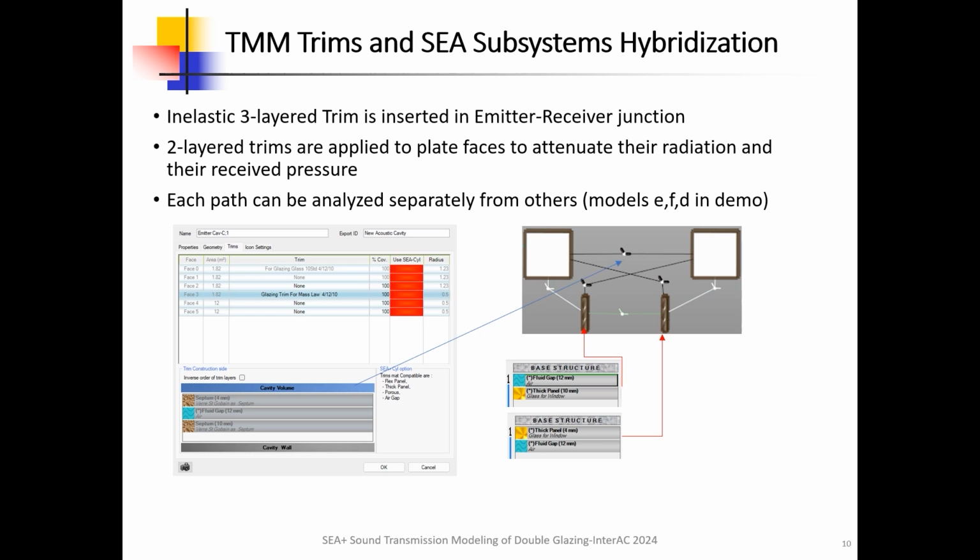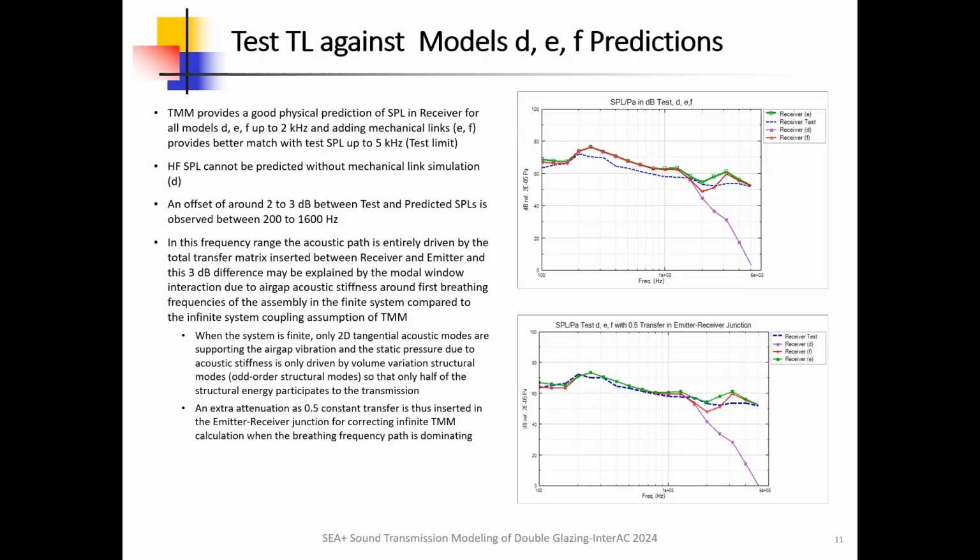When the system is finite, only 2D tangential acoustic modes are supporting the air gap vibration. Therefore, the static pressure due to acoustic stiffness is only driven by volume variation of structural modes. Only odd-order structural modes induce air gap volume variation. Consequently, half of the total number of structural modes, both odd and even, that is half of the total vibrational energy, participate to the transmission.